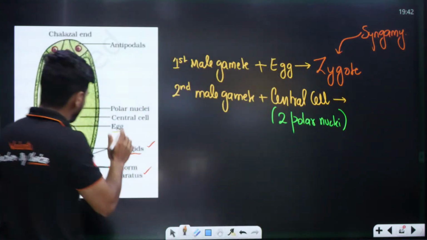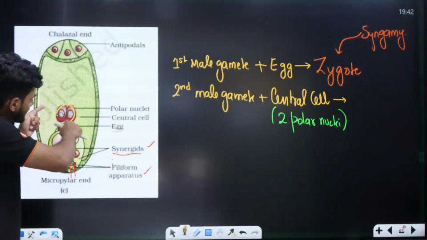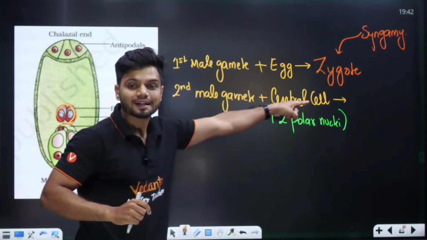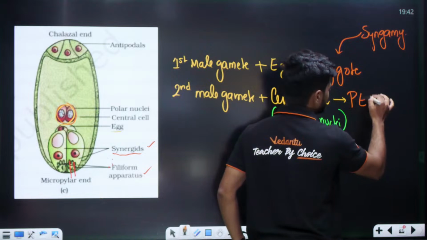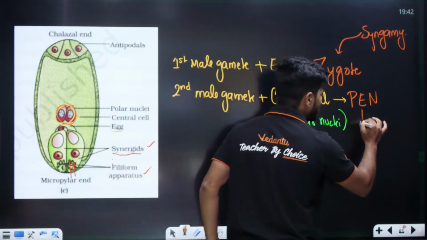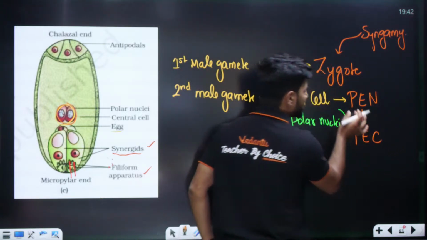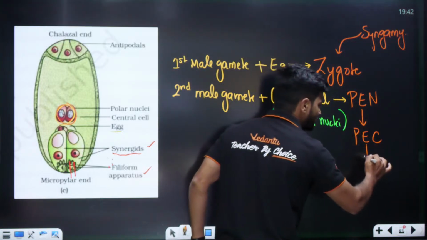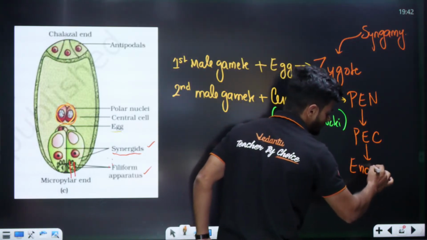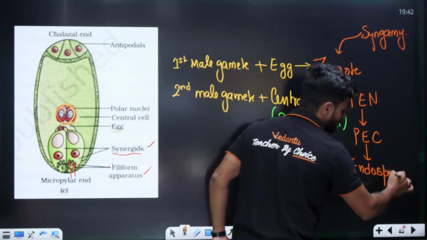In the second one, where the second male gamete fuses with the central cell, it results in the formation of PEN. PEN will become PEC, primary endosperm nucleus, primary endosperm cell, and finally the endosperm.